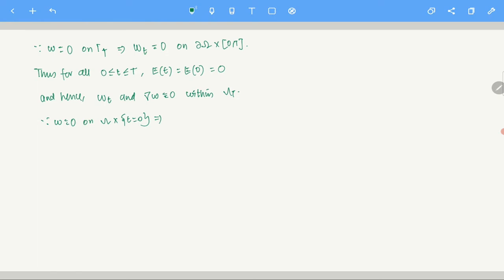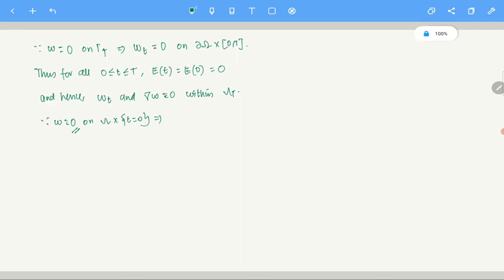And again, gradient of w is 0 within omega t. It means w is constant with respect to the x variable, right? Wt is 0 means w is constant with respect to the t variable, and gradient of w is 0 means w is constant with respect to the spatial variable x.